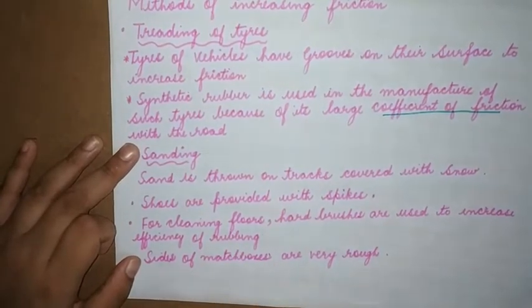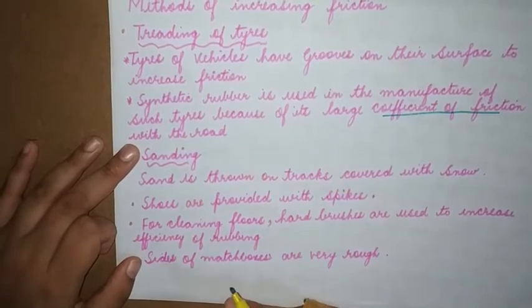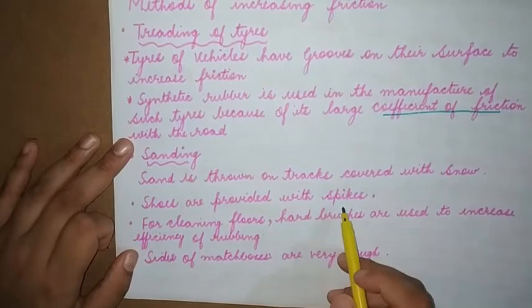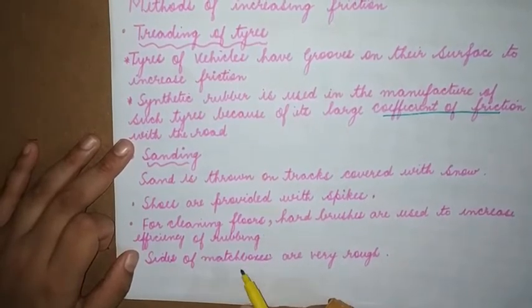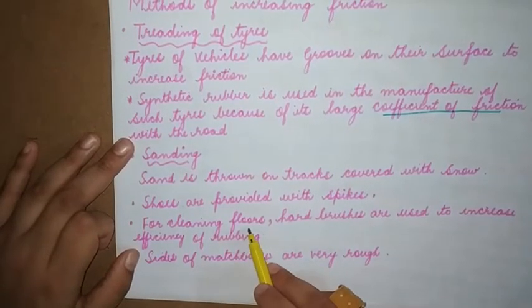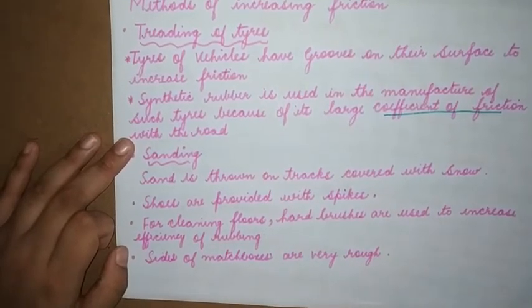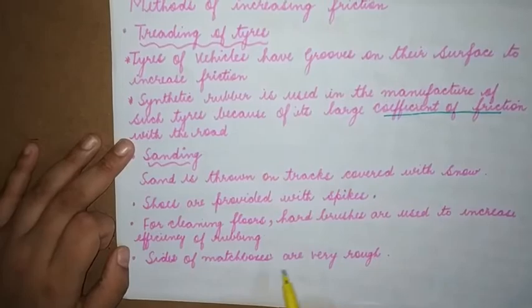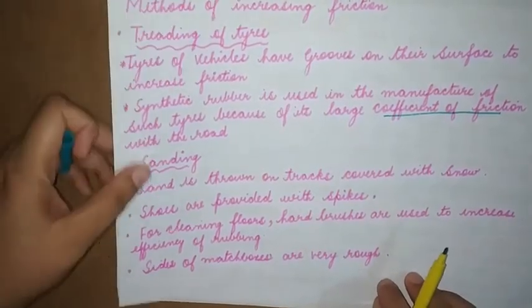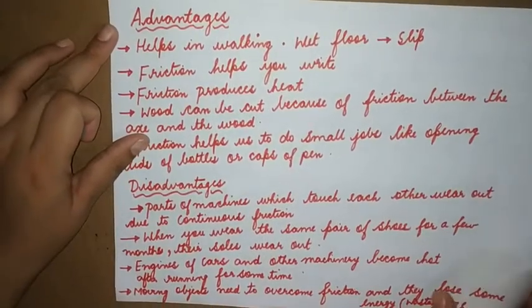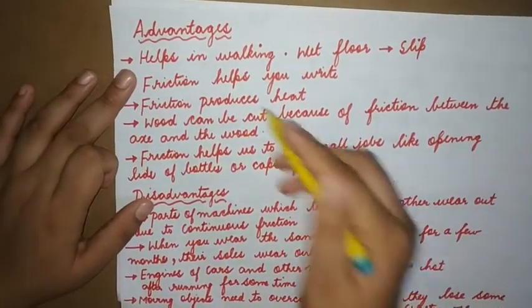Sanding: sand is thrown on tracks covered with snow. Usually because of snow there is skidding that can happen, so sand is thrown on tracks to reduce the skidding. Shoes are provided with spikes. For cleaning floors, hard brushes are used to increase the efficiency of rubbing. Sides of matchboxes are very rough because of friction, and we see that heat is being generated.